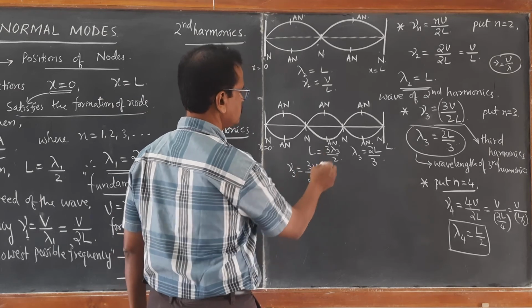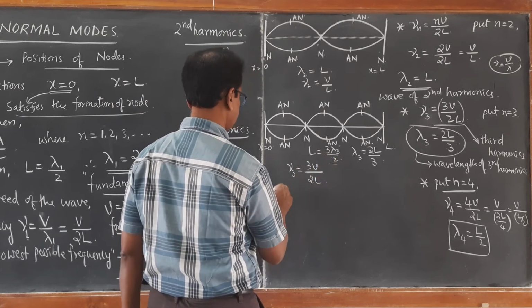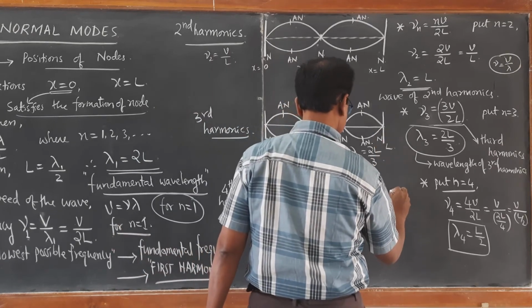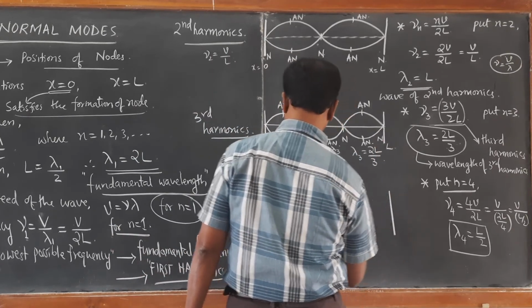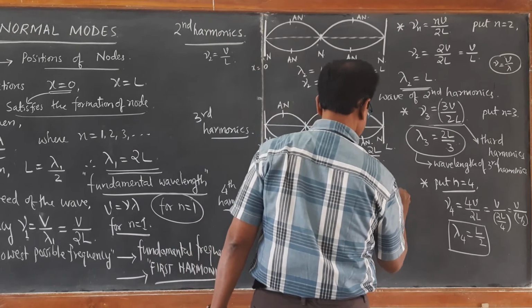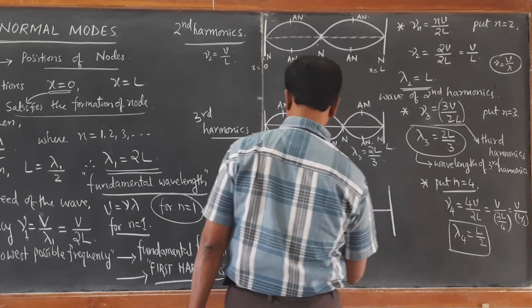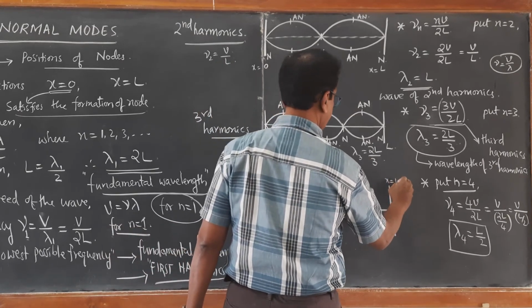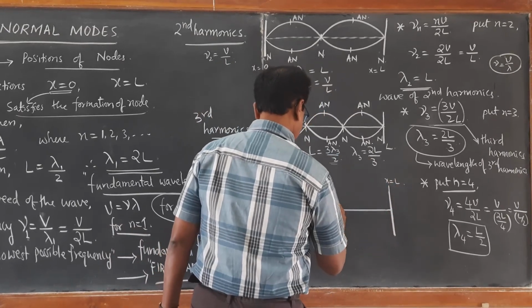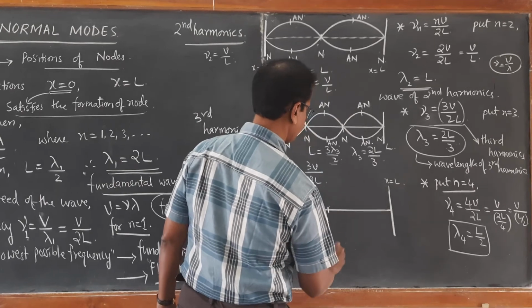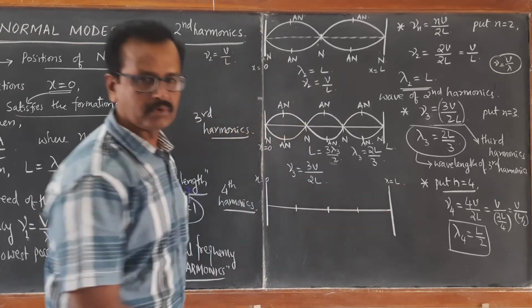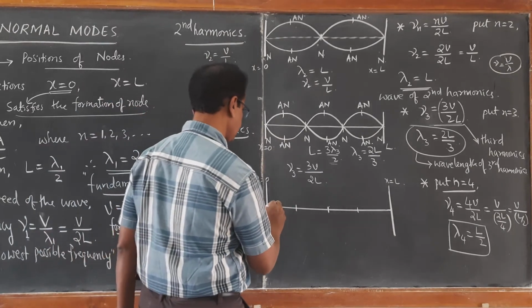Here it is 3 lambda by 2. So you will get 4 segments. Again these are the rigid boundaries, x equal to 0, x equal to L. This is at the midpoint, half of this. So these are the positions of nodes. In between you will get the antinodes.